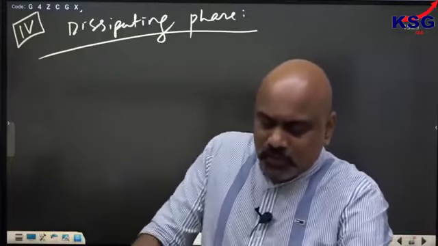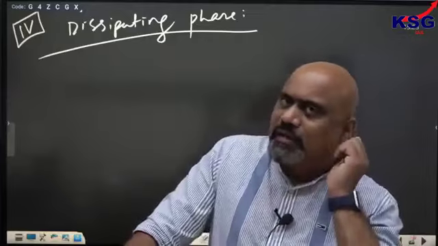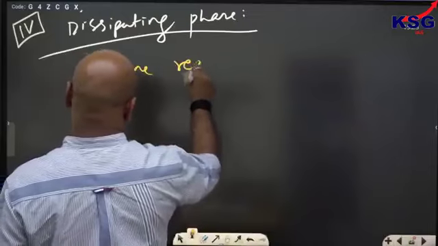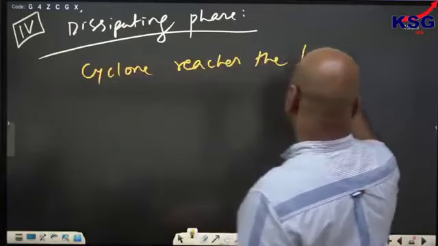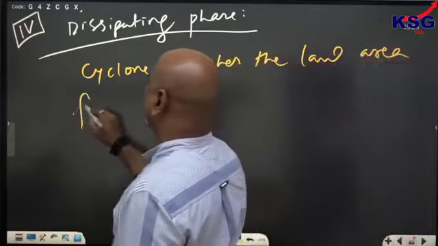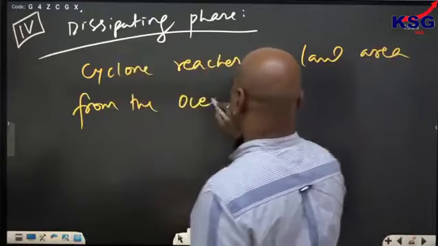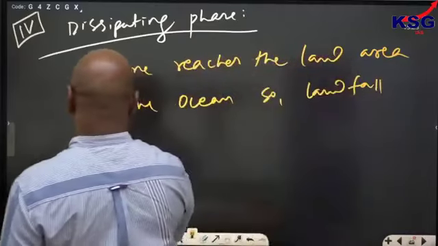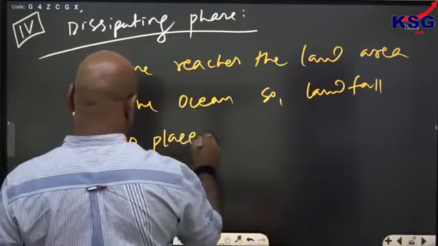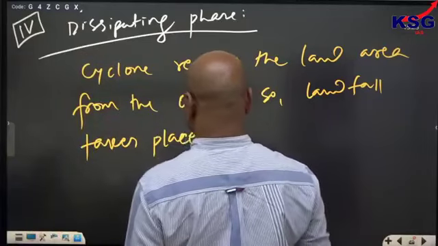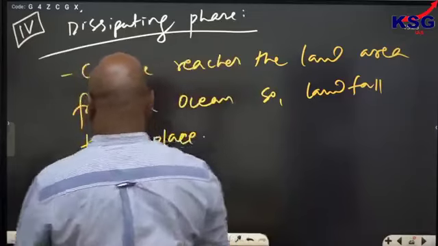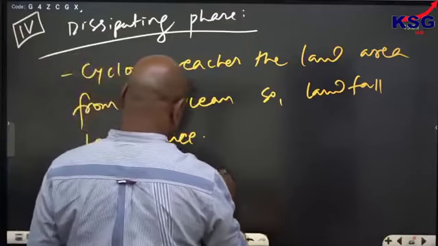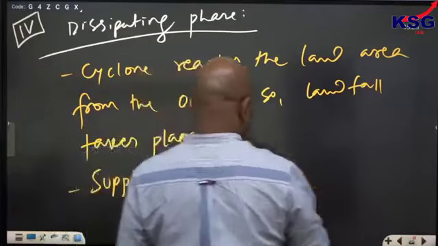Okay, the cyclone leaves the sea area and enters the land area, called landfall. The cyclone reaches the land area from the ocean, so landfall takes place. Supply of moisture stopped.